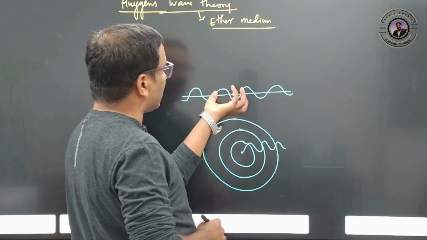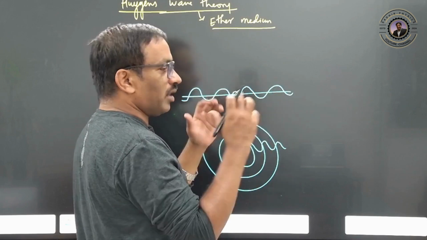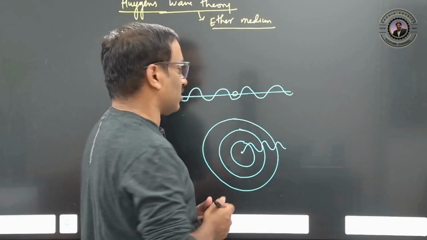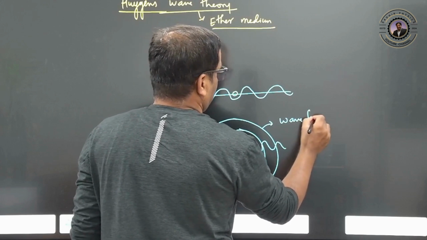Like that it creates a disturbance in this ether medium, and that disturbance is carried through the ether medium and travels in all directions. This is considered to be the wavefront.